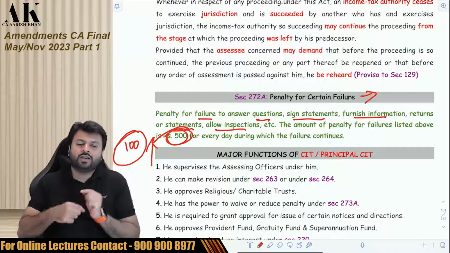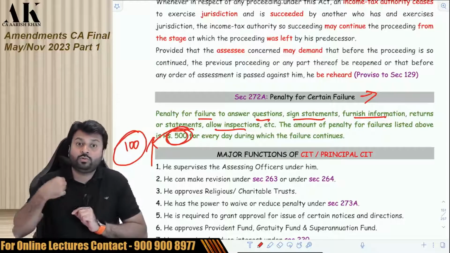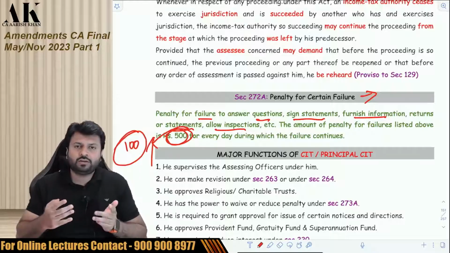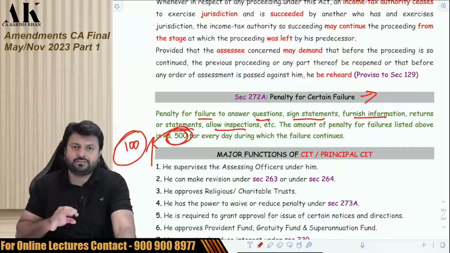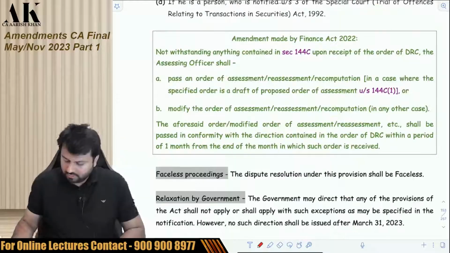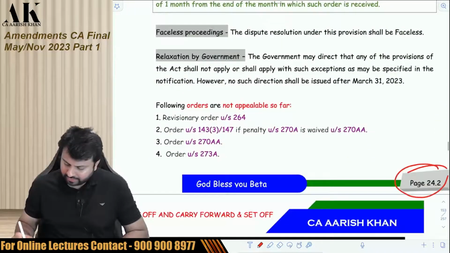So if you do certain defaults which are mentioned in 272A, like I have said, there was a penalty of 100 rupees per day. Now there is a penalty of 500 rupees per day. That is a very small amendment which is made over here. Just check it once. So the next amendment is on page number 24.2.